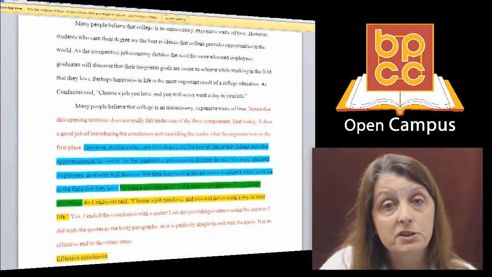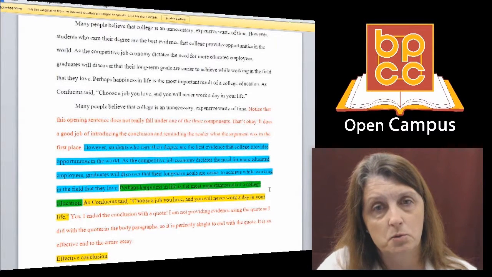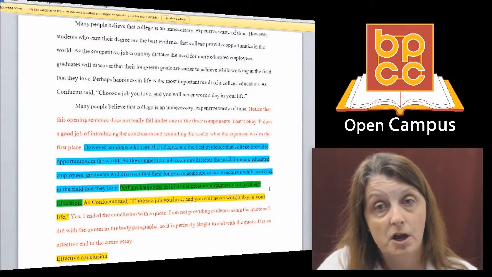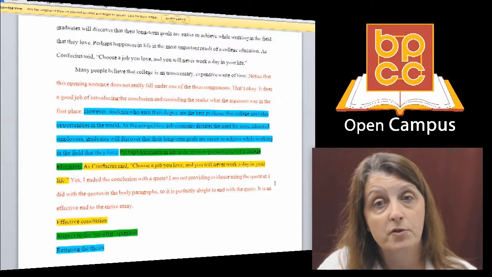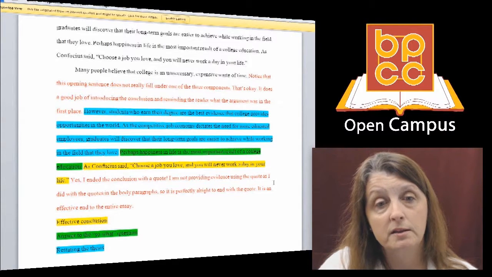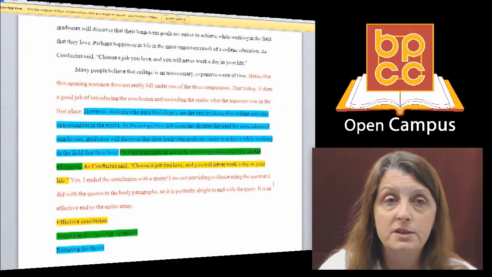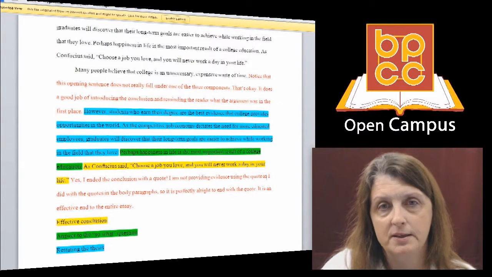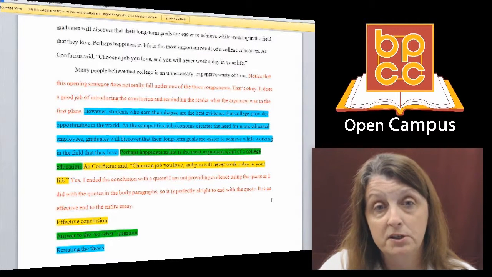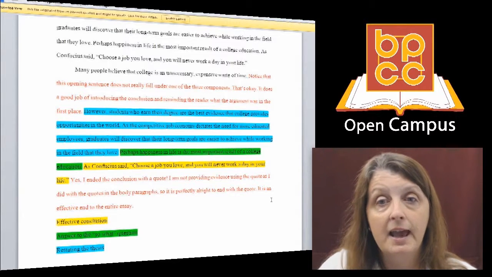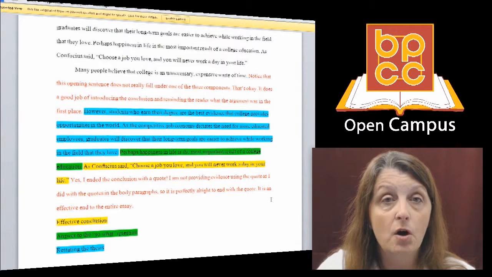Okay, then I say, however, students who earn their degree are the best evidence that college provides opportunities in the world. As the competitive job economy dictates the need for more educated employees, graduates will discover that their long-term goals are easier to achieve while working in the field that they love. This is a restatement of the thesis. And it shows the reader that I've proven my thesis. It's students who earn a degree are the best evidence that college provides an opportunity. Job opportunities and goal opportunities. Okay, and it basically just says students can earn a degree from college, which is all of my thesis statement.